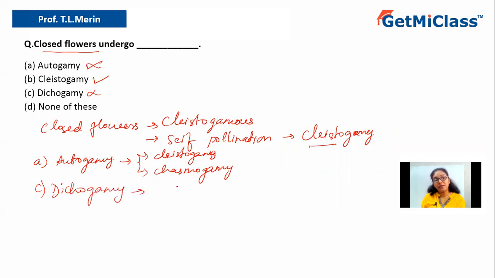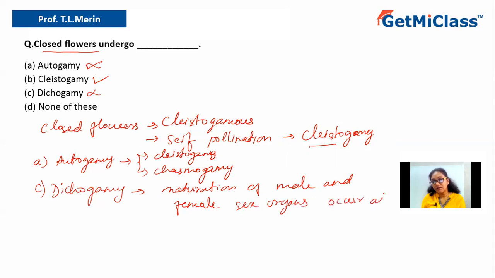Dichogamy is a condition where the maturation of the male and female sex organs occurs at different times.